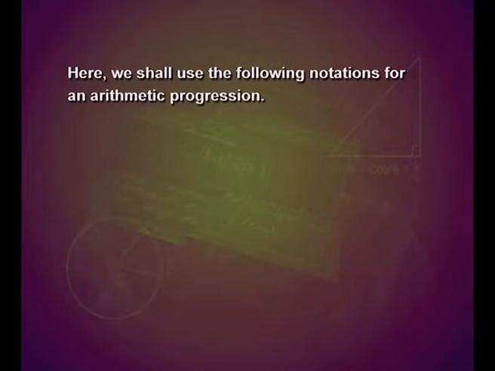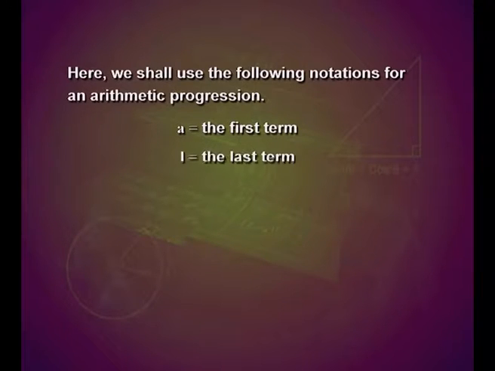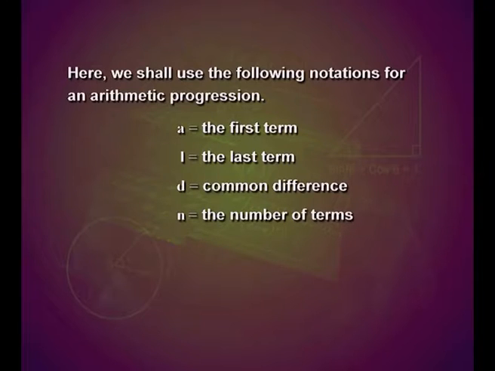Here, we shall use the following notations for an arithmetic progression. We take a as the first term, l as the last term, d as common difference and n as number of terms.